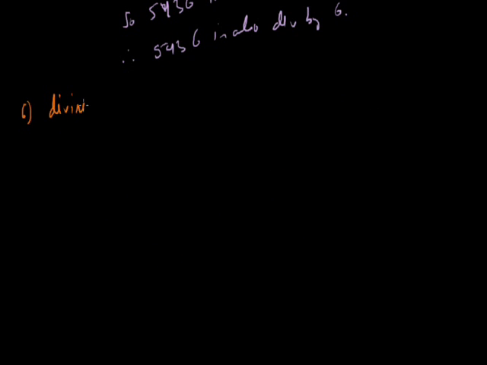Divisibility by 8. If the last three digits of the number are divisible by 8, then we can say that the whole number is also divisible by 8.